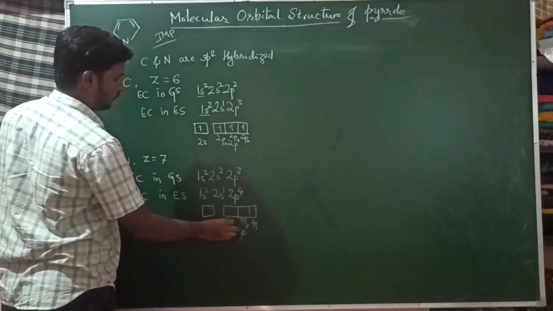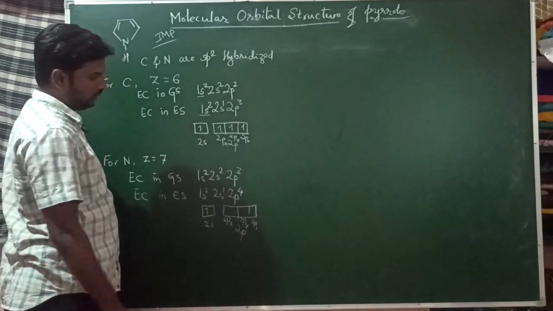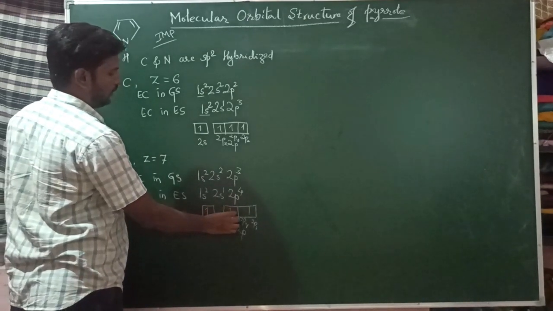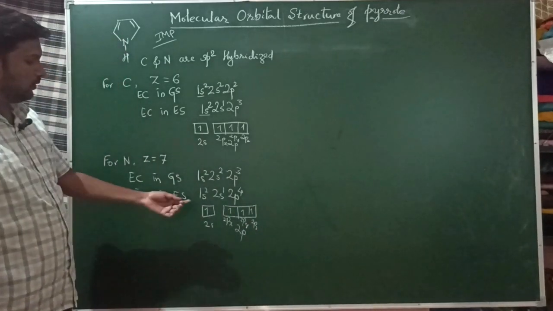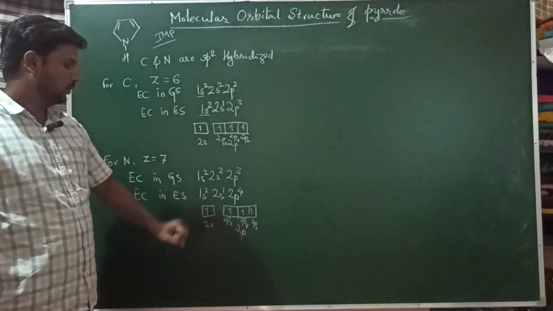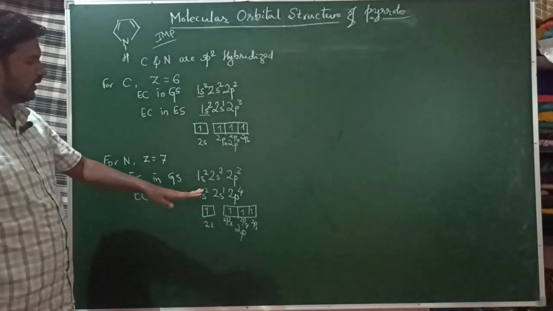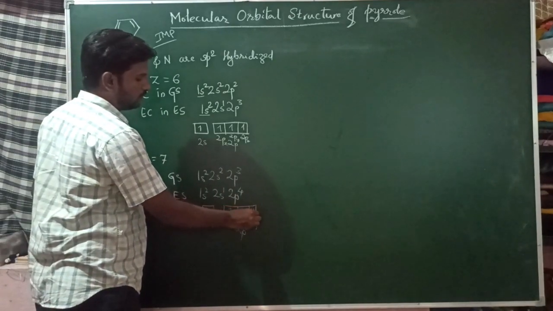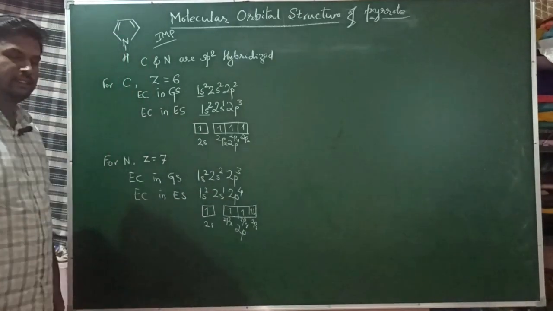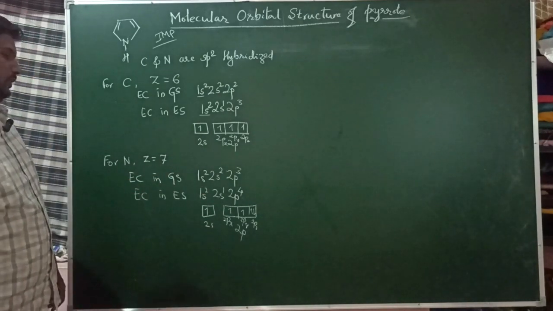In 2s there is one electron. Actually, according to Hund's rule we have to pair up one orbital first, but the degenerate orbitals have the same energy, and in the excited state the electron is always present in the highest energy orbital. So here we have these structures.